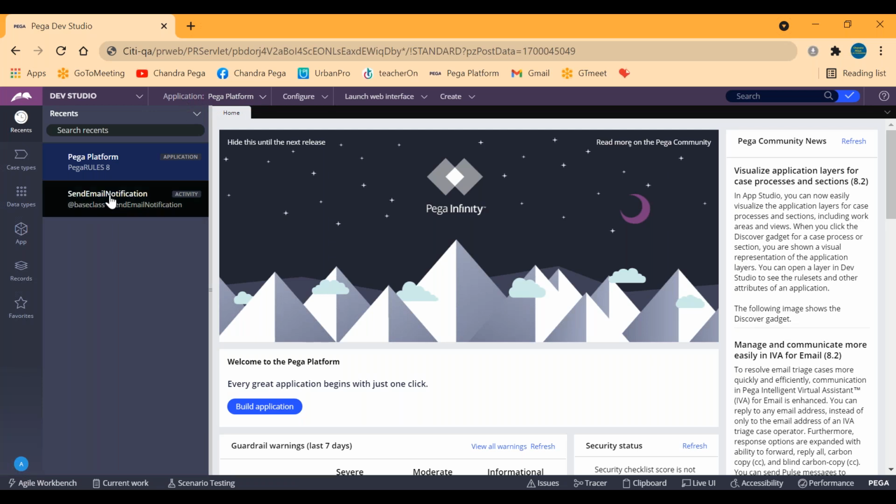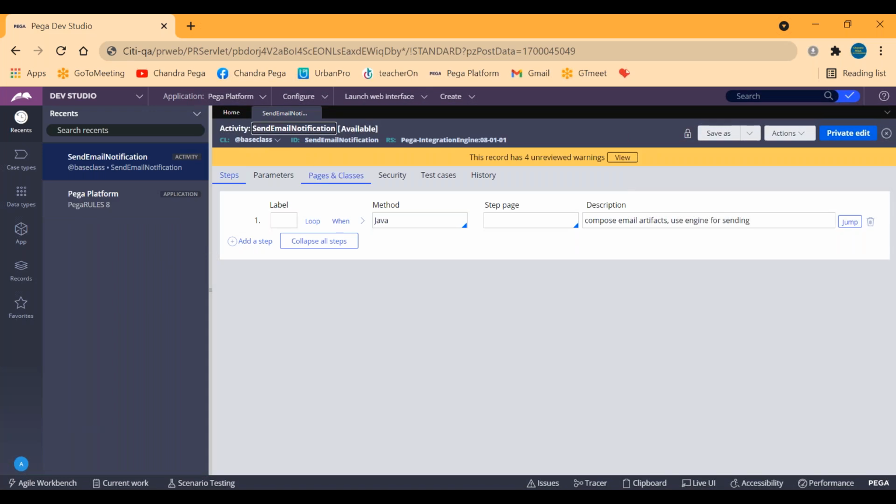Okay, likewise, send email notification is also one of the activities we have seen yesterday. Did we create it? I did not create this activity rule. I did not create this application rule. So these are all rules without us creating them. What are we seeing here? PRPC is maintaining some predefined rules. It might be either an application or an activity or anything. So PRPC is maintaining some automated, predefined rules.